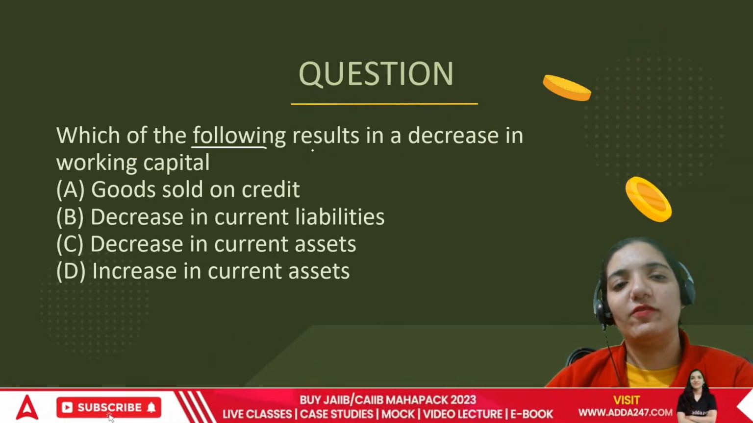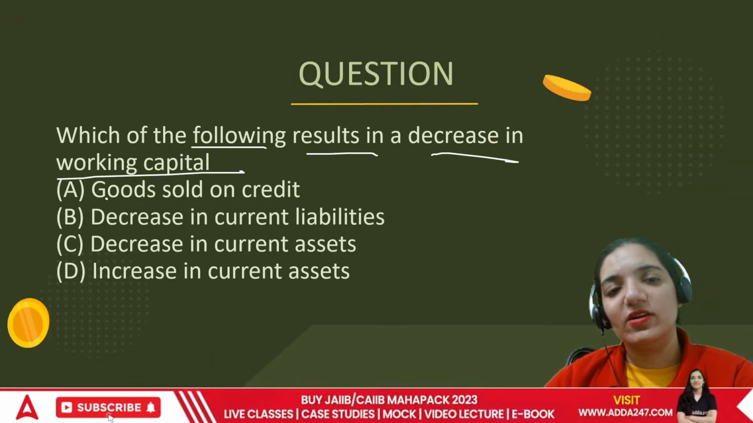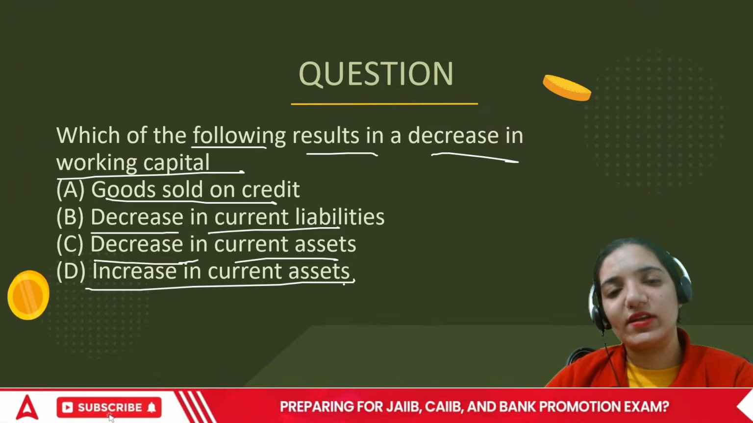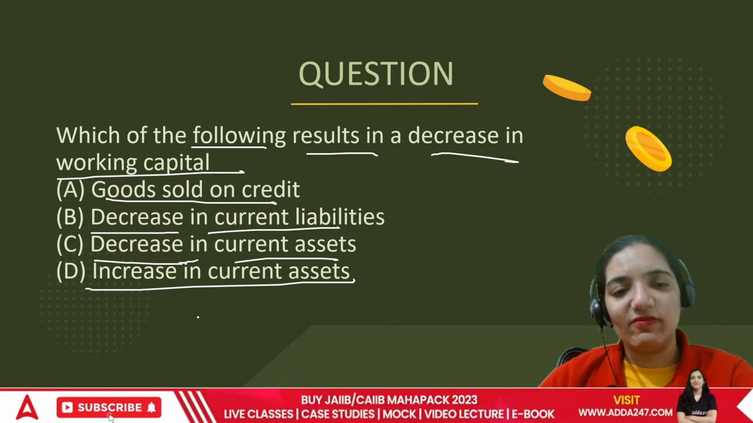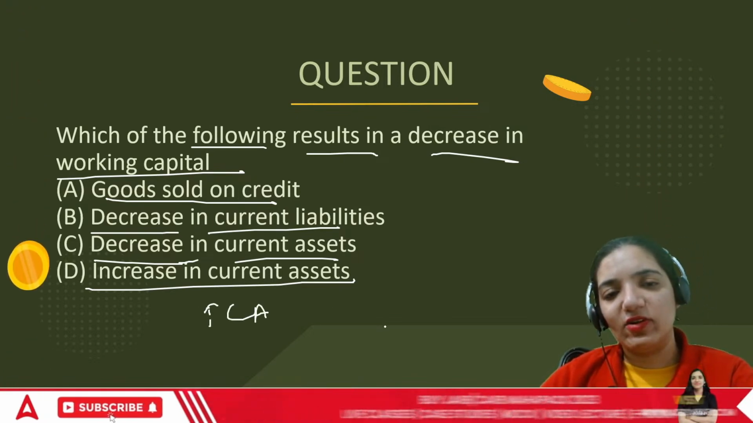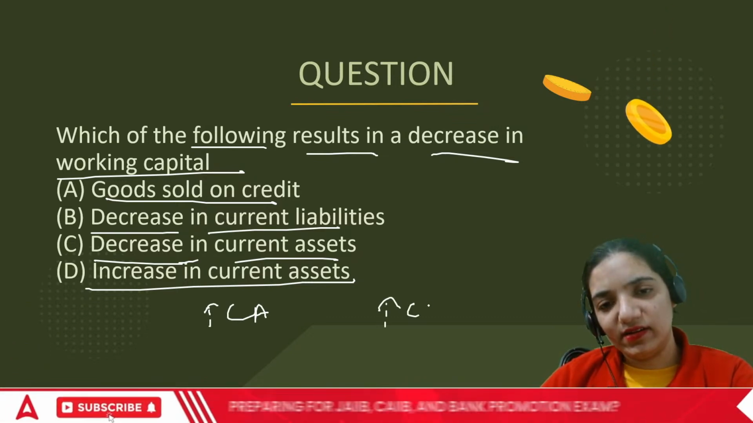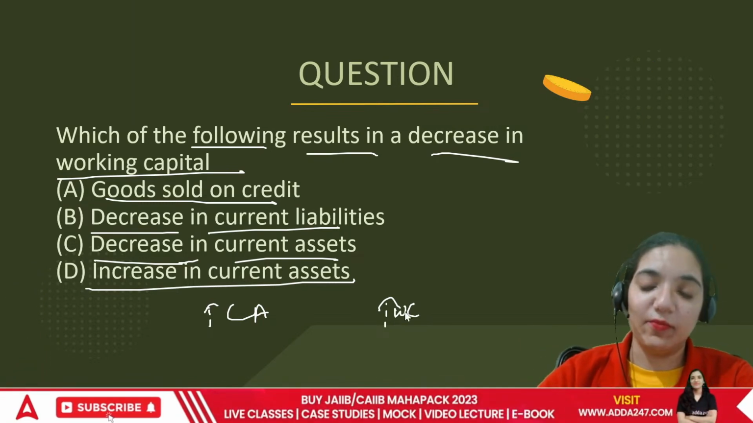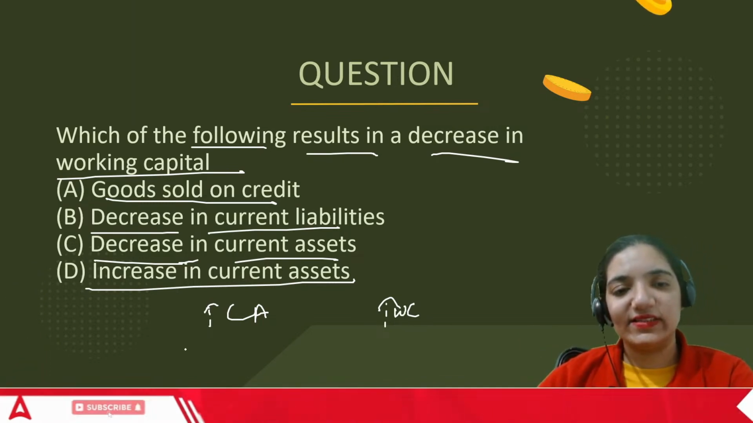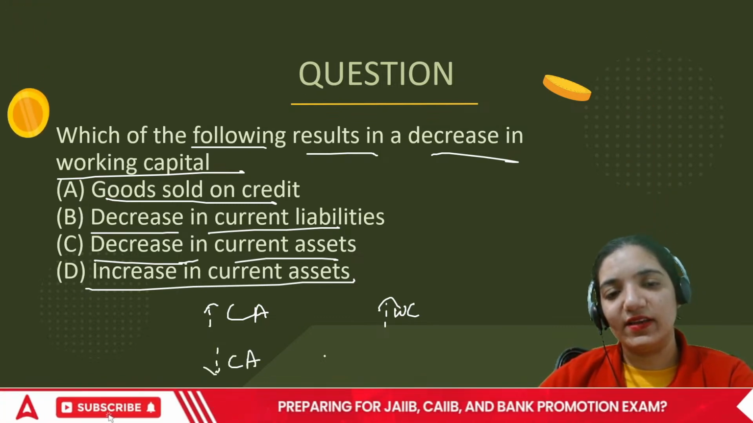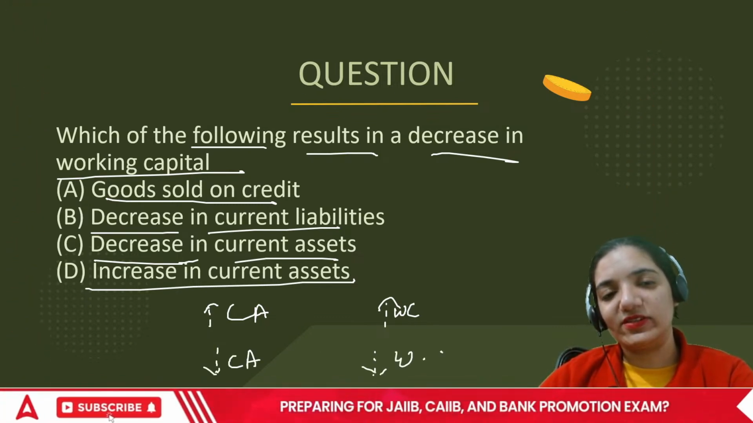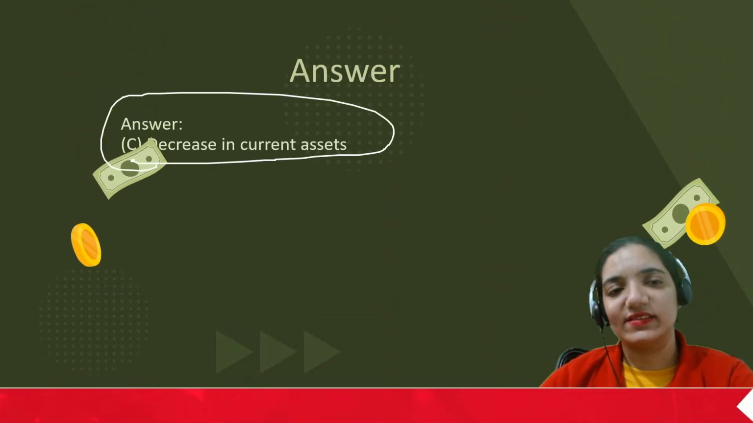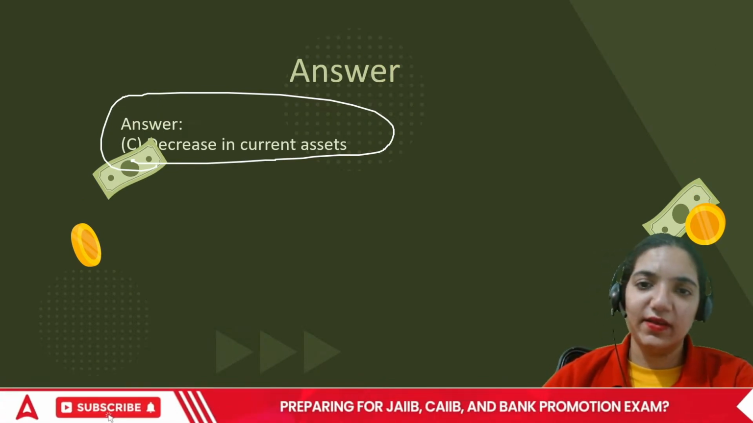Next point, which of the following results in decrease in working capital? Goods sold on credit, decrease in current liabilities, decrease in current assets, or increase in current assets. Obviously, increase in current assets will always increase working capital. The relationship between working capital and current assets is a positive one. So if the current assets are falling, the working capital will also fall. So the correct answer comes out to be decrease in current assets. Done, everyone?